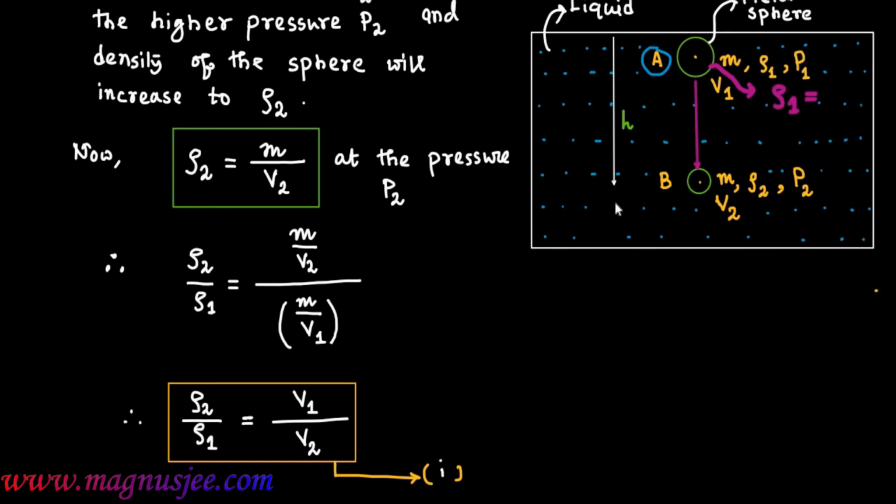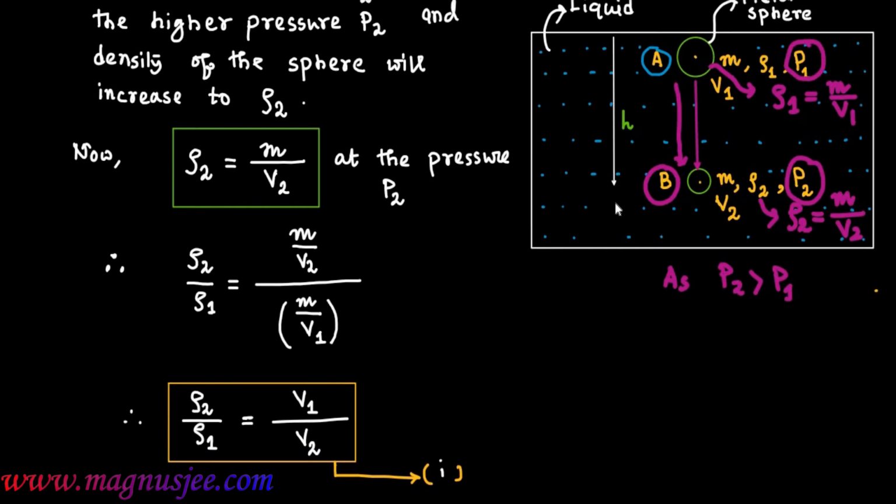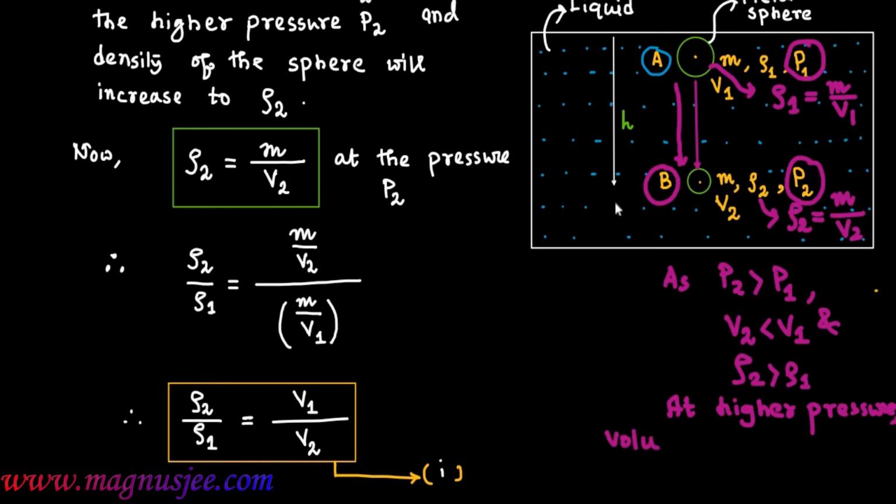Now in the diagram, at the point A, density ρ1 is equal to m by V1, and P1 is the pressure at the point A. And when the sphere is taken to the point B, density of the sphere increases to m by V2 at the pressure P2. As pressure P2 is greater than P1, the volume V2 is less than V1. That means volume decreases, and ρ2 is greater than ρ1, meaning density increases at the point B. So at the higher pressure at the point B, volume decreases and density increases.